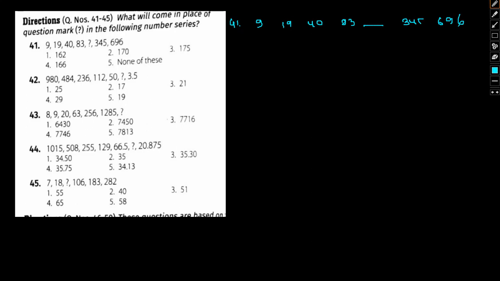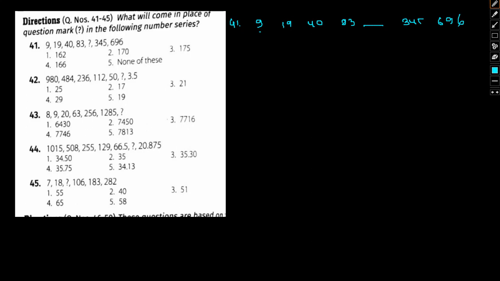Now we need to find what would come in the place of the dash. From 9 to 19, as you can see, the numbers rise exponentially, so we can try our hands at multiplication and addition operations. Let's start off with multiplication.